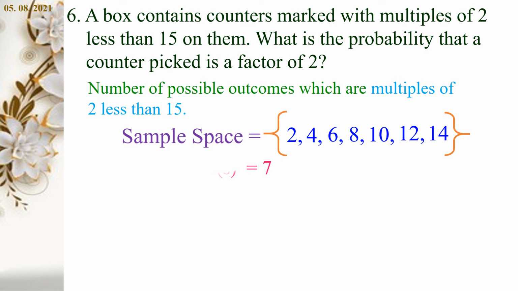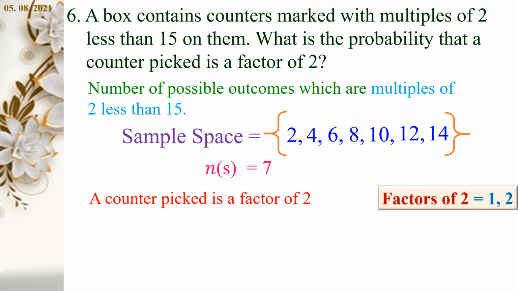Now, N of S. What is N of S? Number of elements in sample space. Here we have 7 elements. 2, 4, 6, 8, 10, 12, 14. 7. Therefore, N of S is equal to 7. Now, a counter picked is a factor of 2. In the sample space, we have to find the factor of 2. Which is the factor of 2? Yes, of course. Factors of 2 is equal to 1 and 2. But we have only 2 in the sample space.